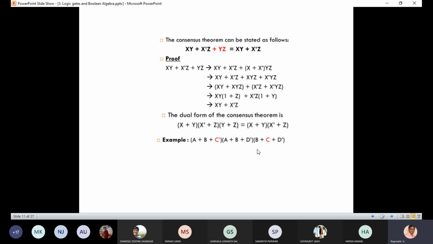Can we apply the consensus theorem? Yes, sir. Now tell me which term will be omitted. Second term, sir. Okay, why? What is the reason? We can take a plus b equal to x, and c plus d dash equal to y. Yes, you are correct. And specifically, why have we taken c and c bar?